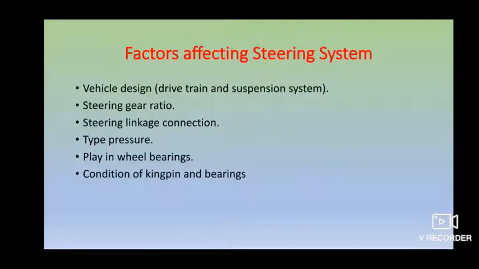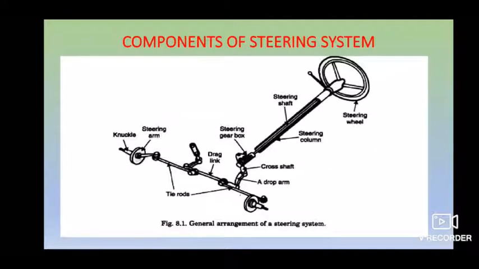And next are the other components, like bearings and ball and sockets, which should be in perfect condition. If not, you cannot have your motion converted from rotary to angular. Okay, and next after that, components of your steering.